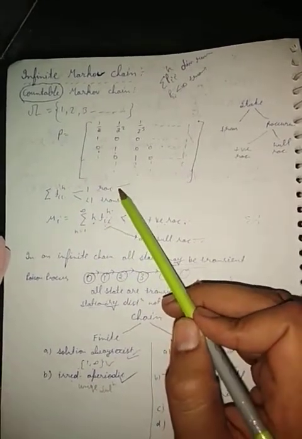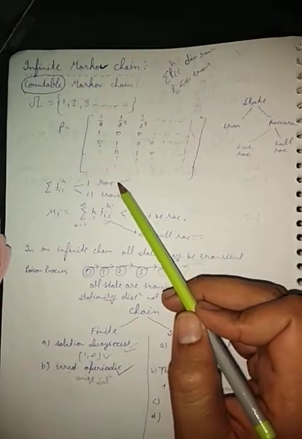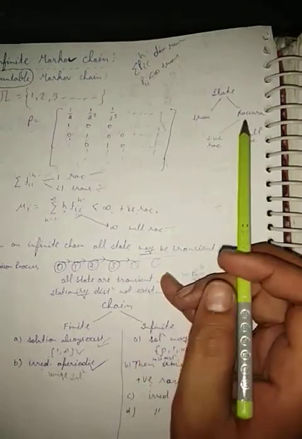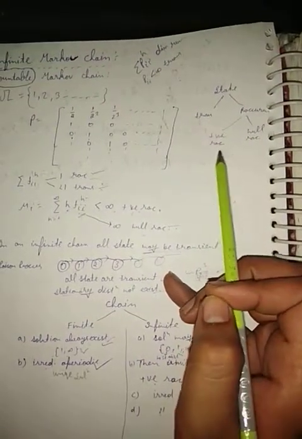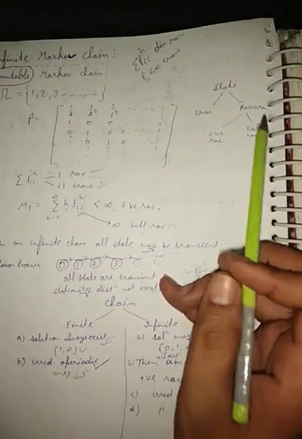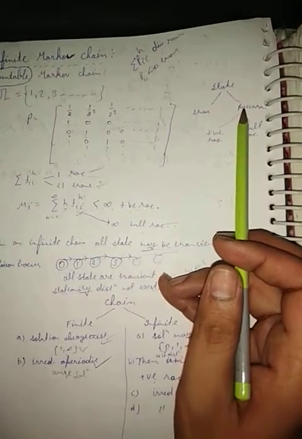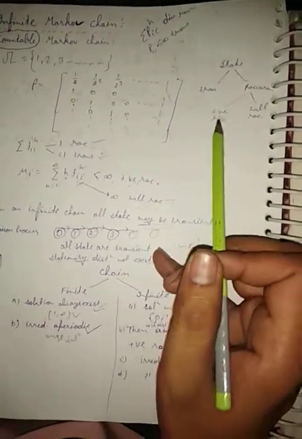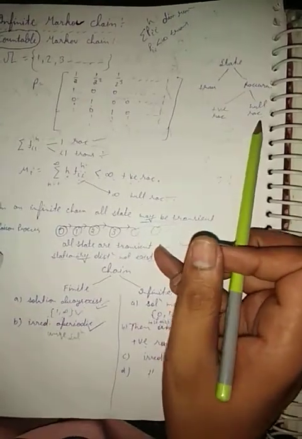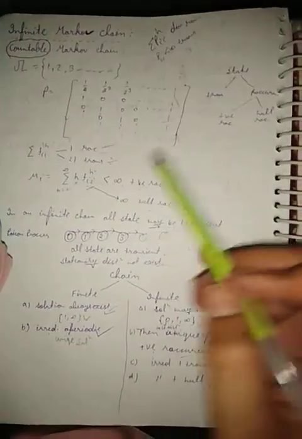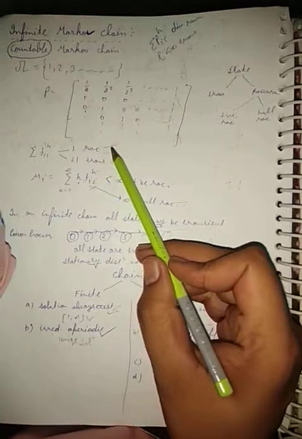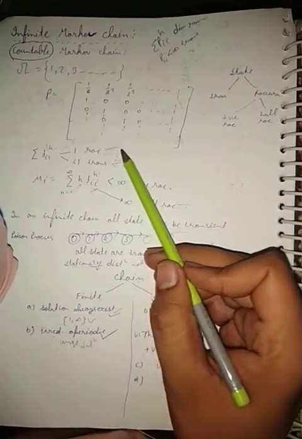Now there are two parts of recurrent in an infinite Markov chain: one is positive recurrent, one is null recurrent. So here we check, after recurrent, whether this is positive recurrent or null recurrent.